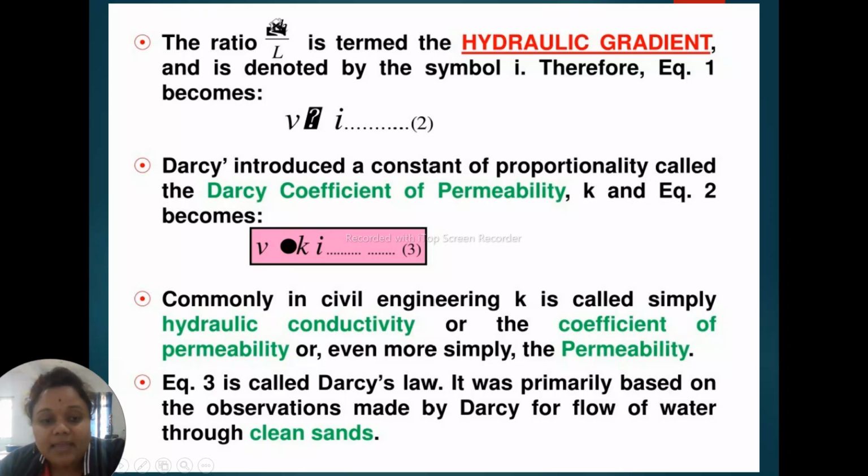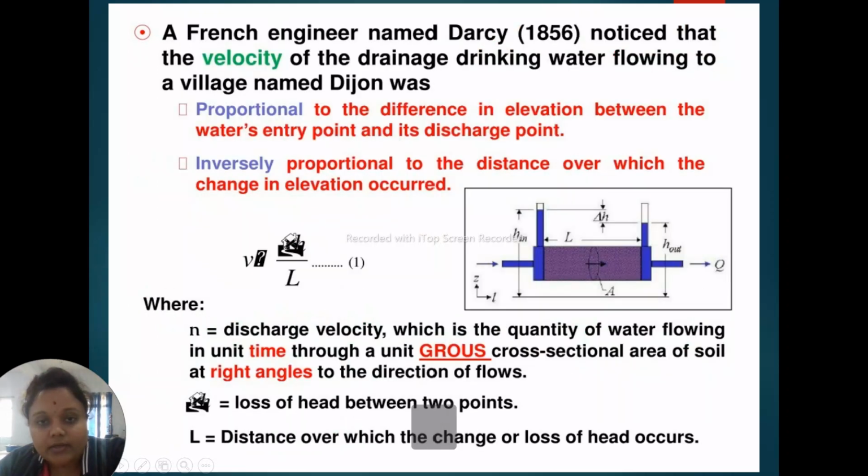It was primarily based on the observation made by Darcy for flow of water through clean sand. This is the sand. Water comes through the porous medium and enters the soil. The soil absorbs some water, and this is the extra amount of water, and this is the outlet. This is the cross sectional area. This is the total length. This is the head loss. This is point A. This is point B.